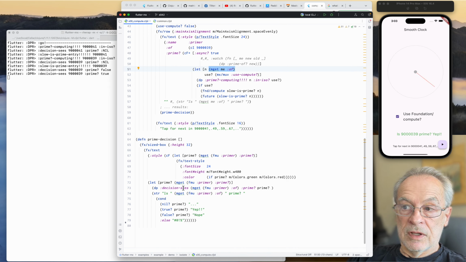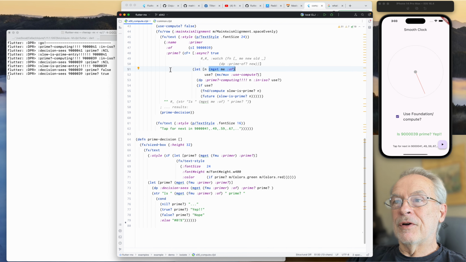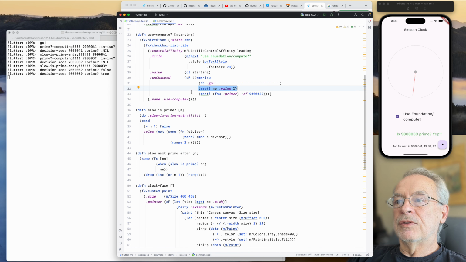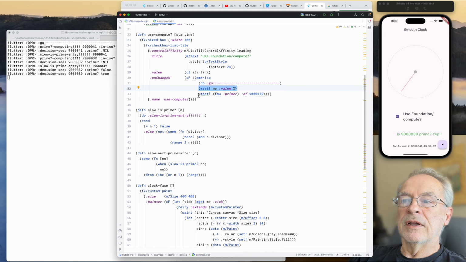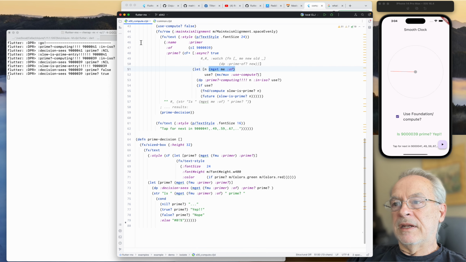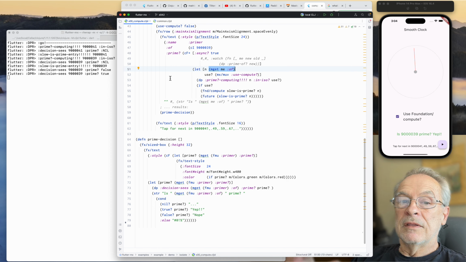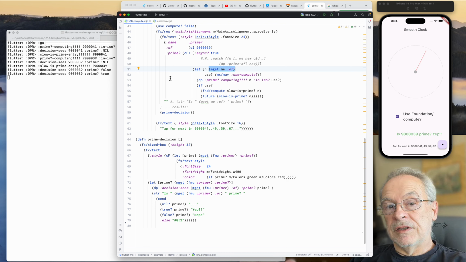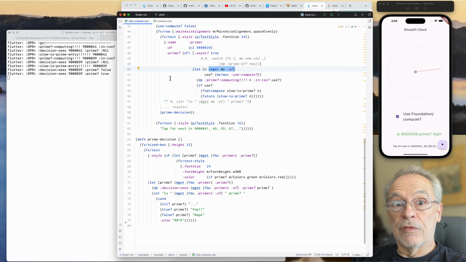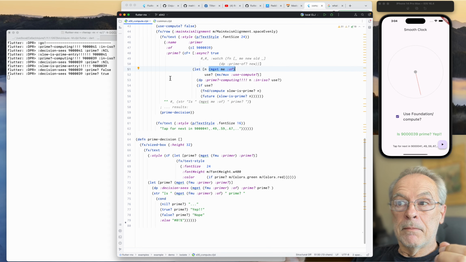I hope I haven't lost you. My first thought was, oh man, here's the problem: you're doing this goofy double kickoff here, and that's not really good matrix type of code. Then it occurred to me that's not the problem. The problem really is we are breaking apart the value being calculated and the decision about whether it's prime. The only thing that comes back from the decision is true or false. True or false about what? I've got values shooting around here, async. What I need to do is keep them bundled together.